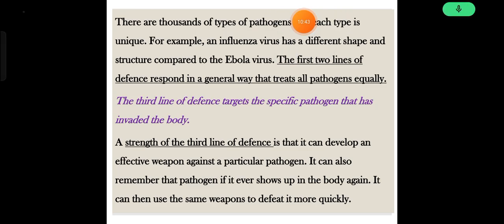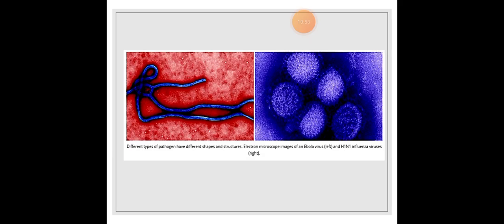A strength of the third line of defense is that it can develop an effective weapon against a particular pathogen. It can also remember that pathogen if it ever shows up in the body again, and use the same weapon to defend more quickly. You can see here that different types of pathogens have different shapes and structures, in electron microscope images of an Ebola virus on the left and an influenza virus on the right side.